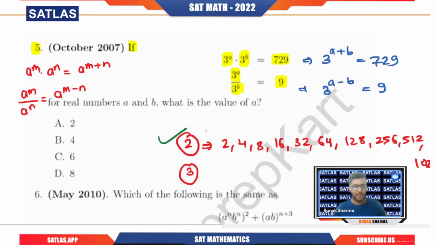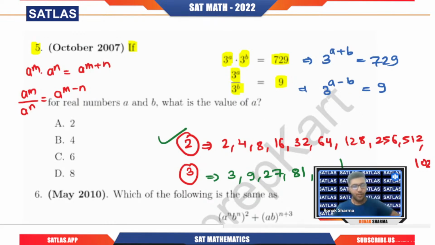Learn the powers till 10 basically for 2, but for 3 you have 3 power 1 is 3, 3 square is 9, 3 cube is 27, then you have 81, then 243, then 729. This is enough. In fact, I advise students to learn till 243 only. But in this question definitely 729 is there.